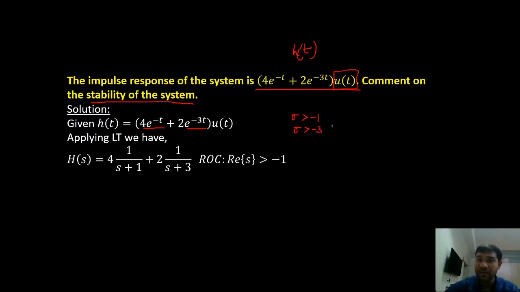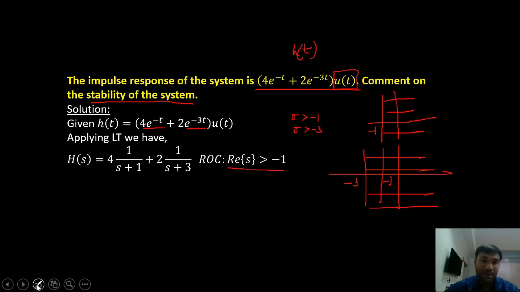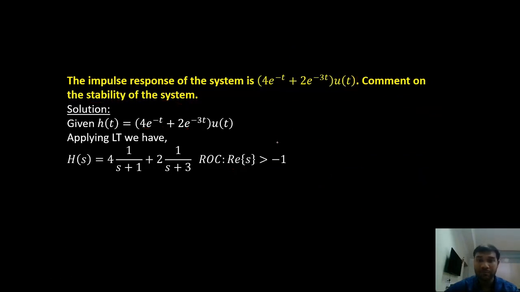When we take the common area between these two ROCs, the first ROC is sigma greater than minus 1, and the second ROC is sigma greater than minus 3, right? Now the common area in between these two is sigma greater than minus 1. That is why my final ROC is sigma greater than minus 1.